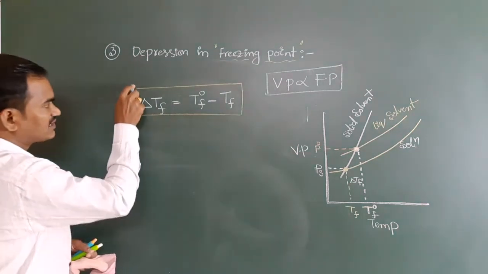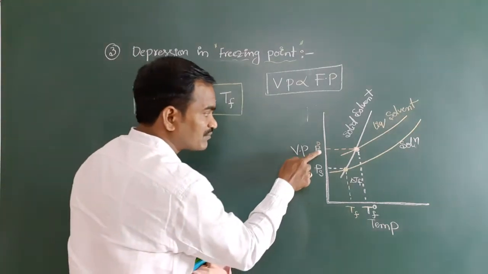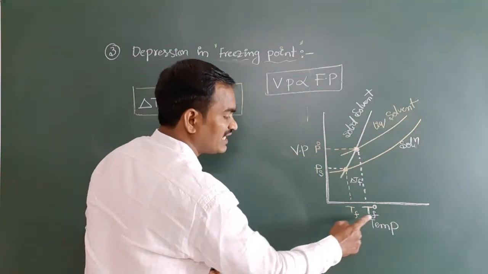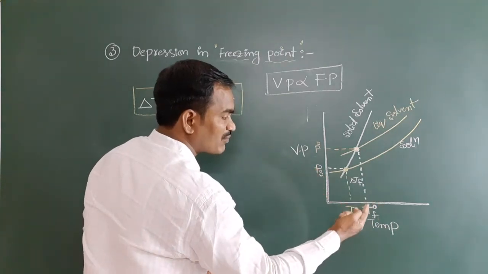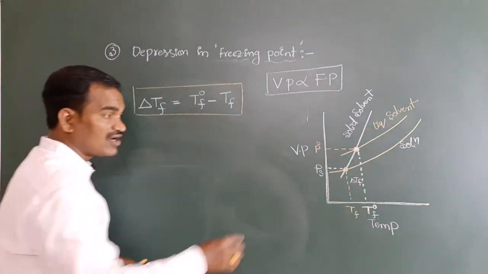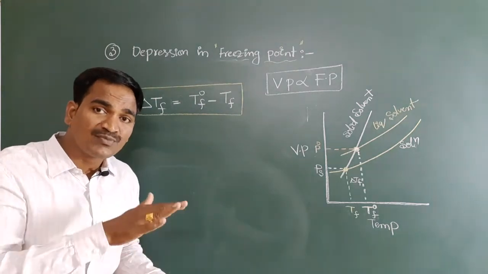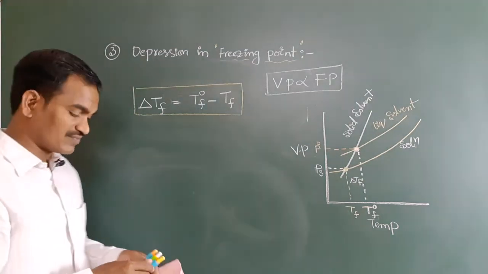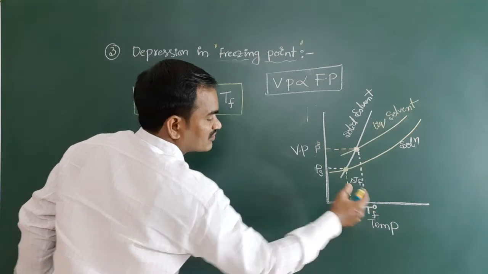Okay, so here one more important point I want to tell you. What is that? P0 minus Ps is directly proportional to delta Tf. Why? Because depression in freezing point is more when the lowering of vapor pressure is more. That means this area is directly proportional to this area.